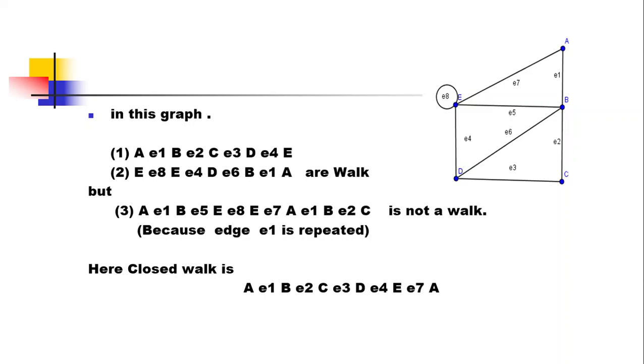And this example is called a closed walk because the ending and starting are the same vertex. And the first and second are called open walks. So that is a closed walk: A E1 B, E2 C, E3 D, E4 E and E7 A. It is one closed walk where the beginning and ending are one vertex. So that is the definition of walk and its example.